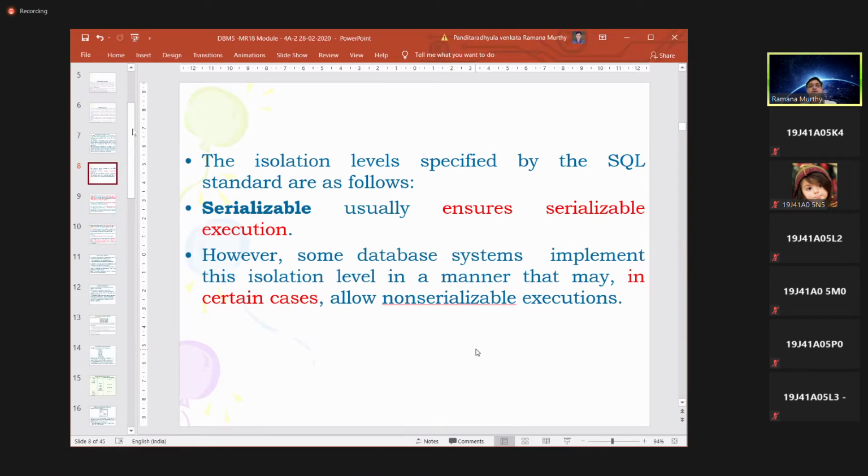However, database systems may implement this isolation level in a manner that in certain cases they allow non-serializable executions also. Our intention is to maintain serializability so that one transaction does not interfere with others, but sometimes we need to accept non-serializable executions.